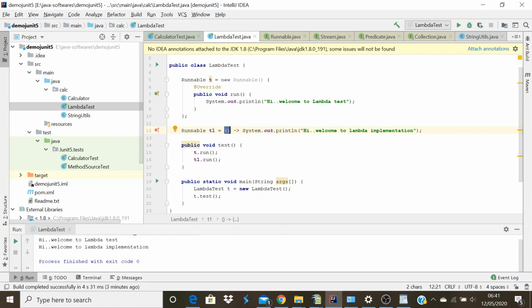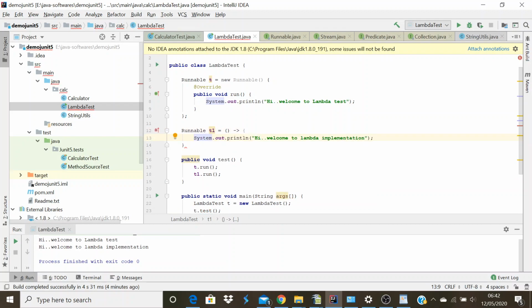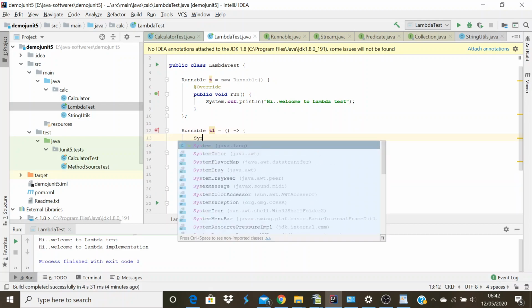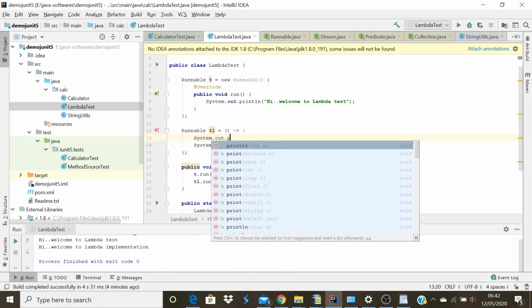Using the expression, we can write the piece of code that we want to implement for this run method. If you want to write more logic in the run method, you need to start with an open curly brace and close with a curly brace. Here you can write more statements if you want.